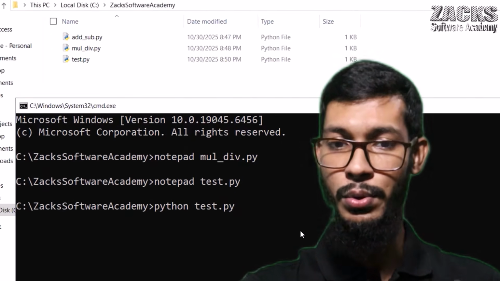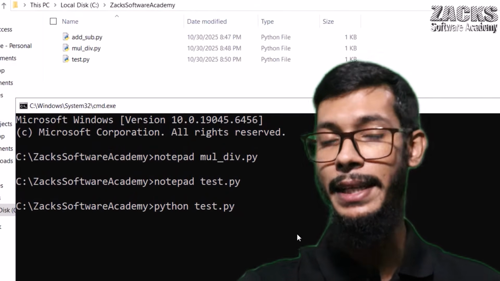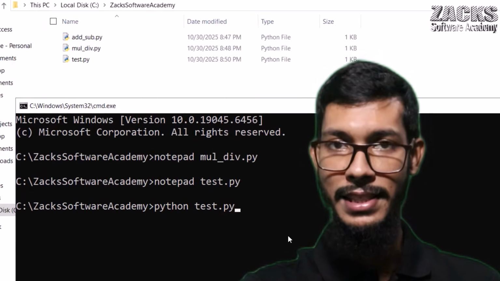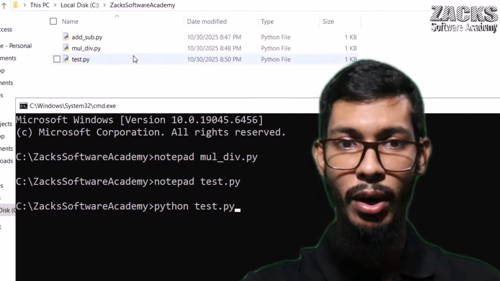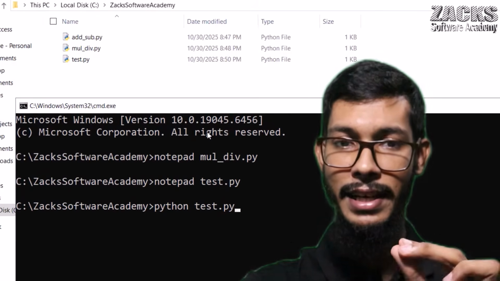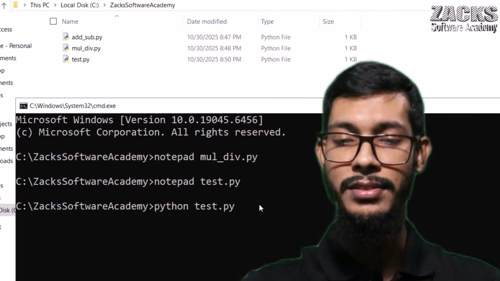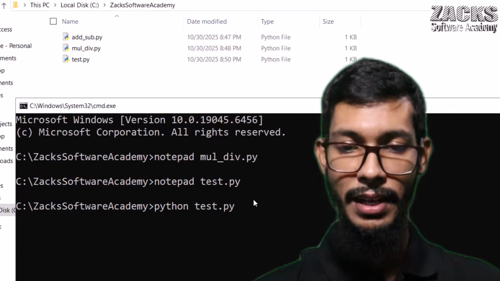Actually there are two steps, two phases here. One is compilation, then our code will be executed by the PVM, the Python Virtual Machine, or the interpreter. I'll discuss each and everything, don't worry. Maybe you will observe a folder being created, but don't worry about this one. I'll take care of all the internals. Just stick with me. Okay, let me click the enter button.